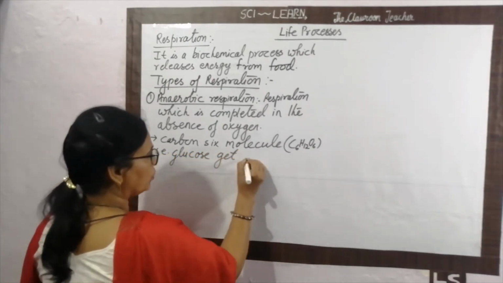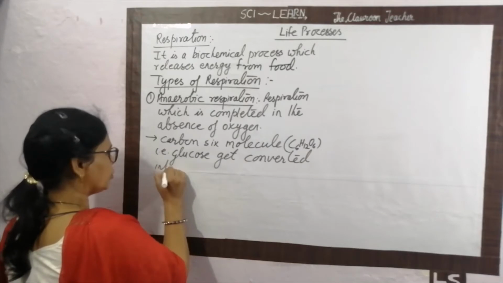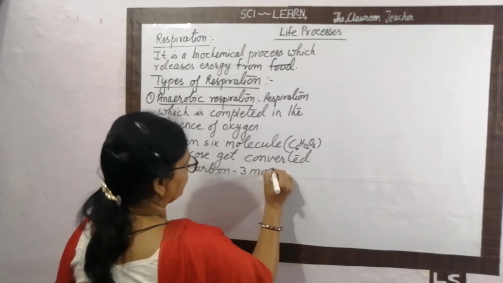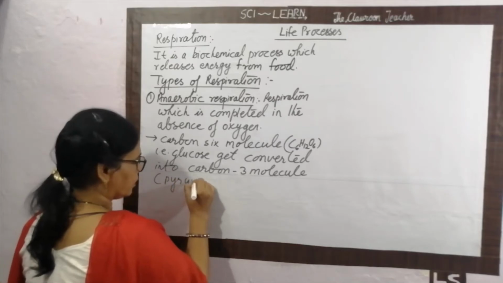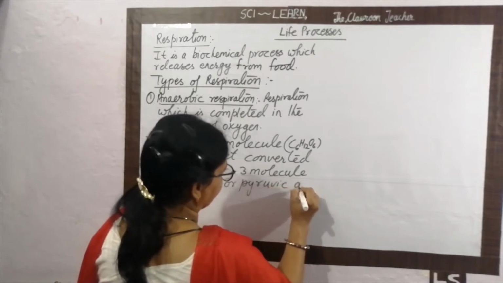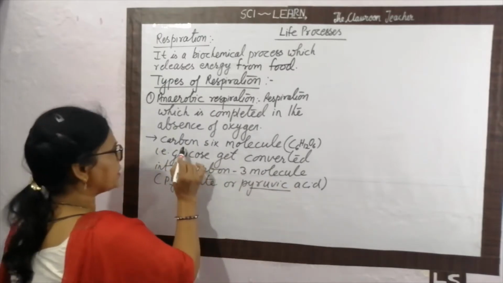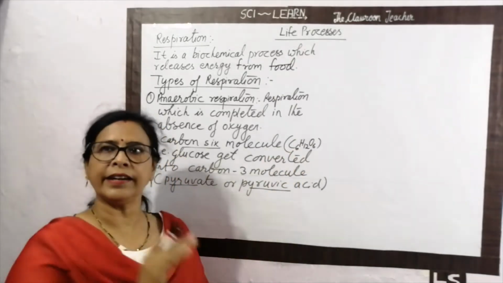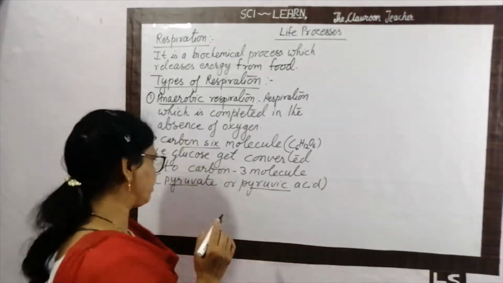gets converted into carbon 3 molecule. Carbon 3 molecule, and that is called pyruvate or pyruvic acid. Okay, it is very simple to understand what happened. The carbon 6 molecule, 6 is the number of carbons present in the molecule, that is glucose. C6 gets converted into a carbon 3 molecule, and this process is performed in the cytoplasm only.